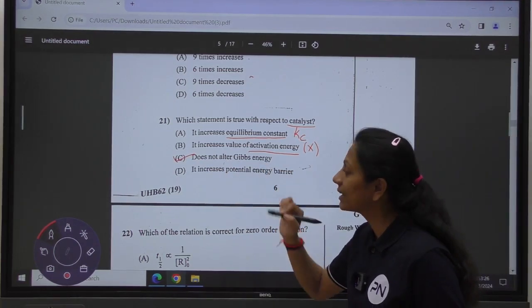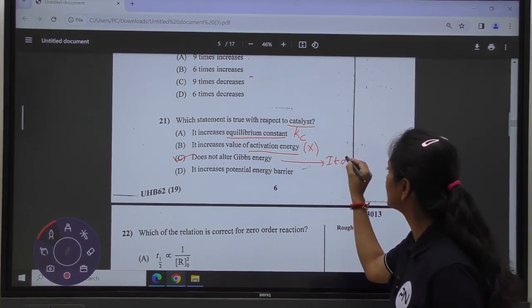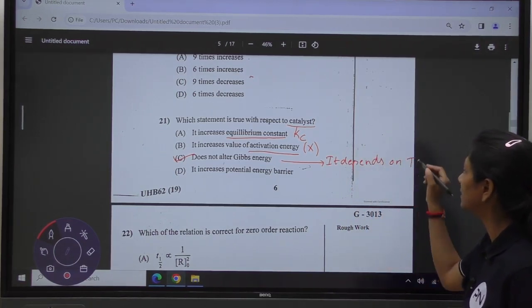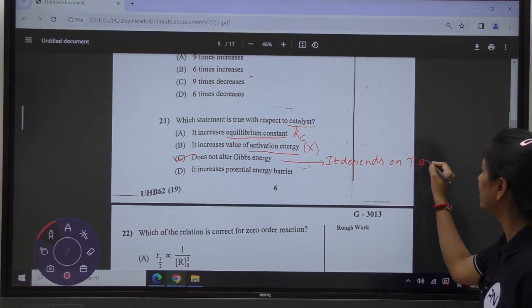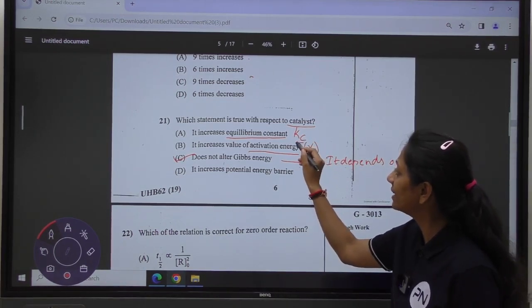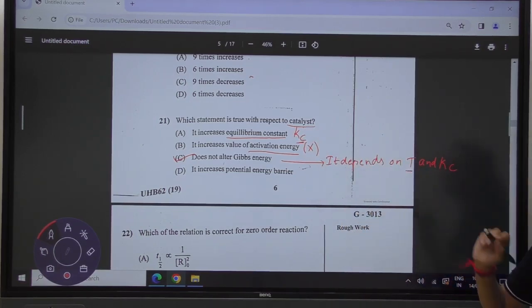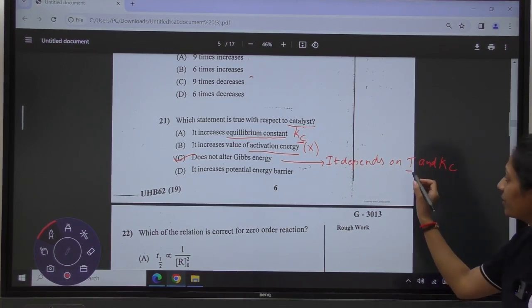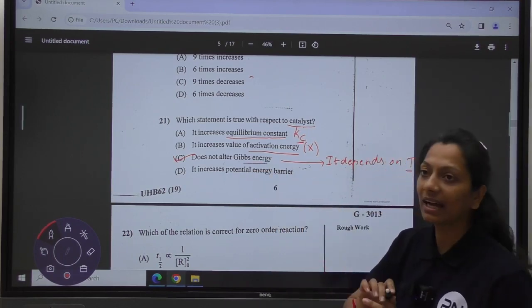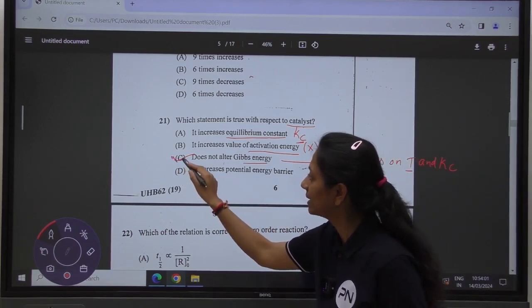It is all because the Gibbs energy depends upon temperature and your value of Kc. As I have told you, it does not have any effect on the Kc, and the catalyst even does not have any effect on the temperature. So in short, we can say that catalyst alters neither the Gibbs free energy nor the equilibrium constant. So option C is the correct answer.